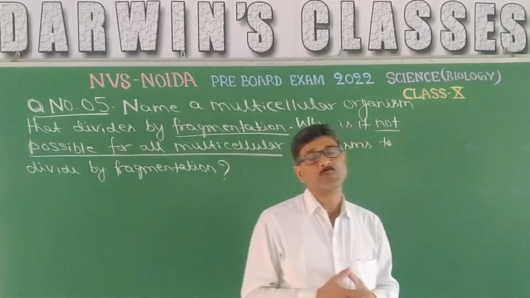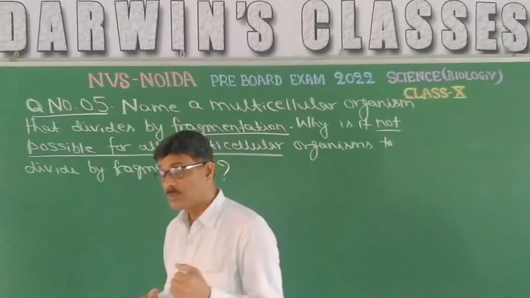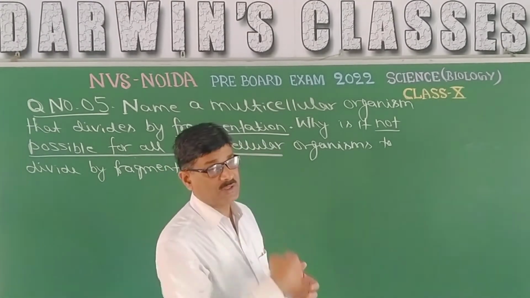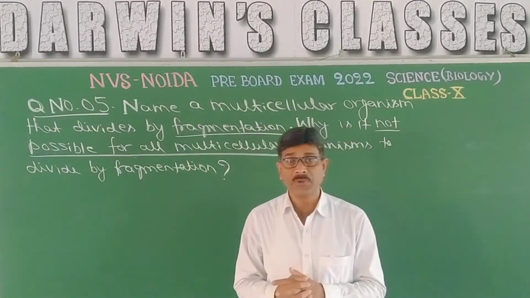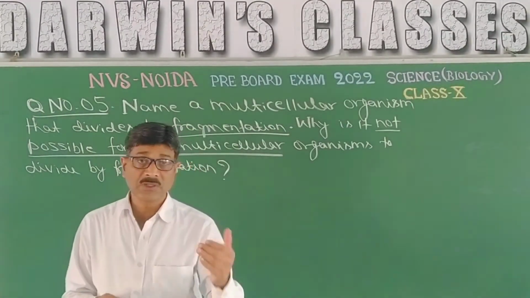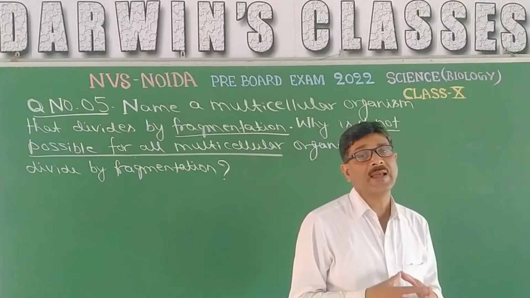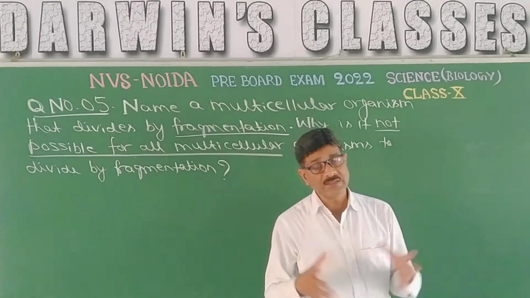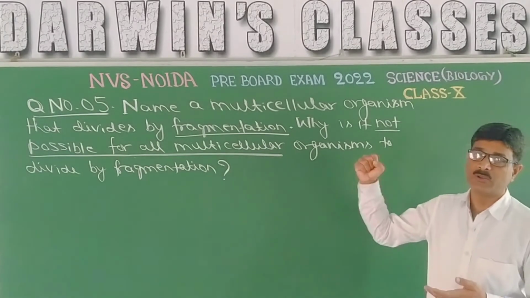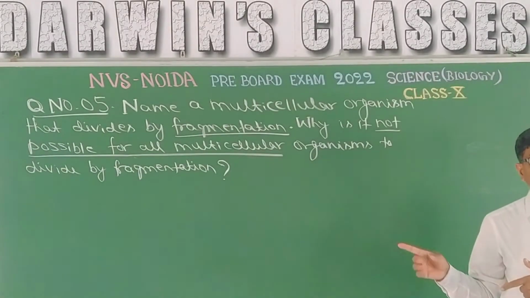So there is another method, a specialized cell that performs the function of reproduction, and those are the gametes that are produced in the testis and the ovary. That means there are sex organs, and these lead to the formation of sex cells, the gametes, which fuse and form the zygote, and this is the beauty of sexual reproduction. So in complex organisms, it is quite impossible to reproduce by fragmentation like it happens in Spirogyra.